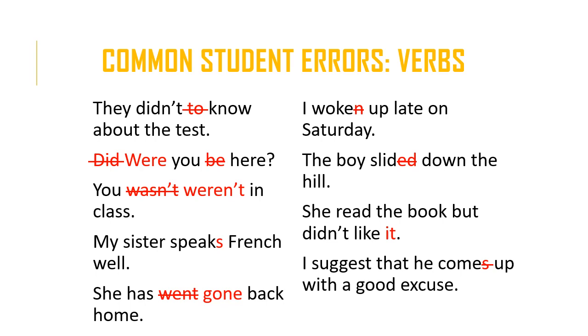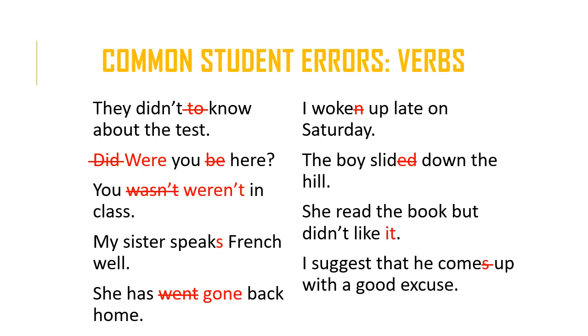My sister speaks French well. So the rule is that if the verb is present simple and the subject is third person singular, we add an S to the verb, so it becomes my sister speaks. Any third person singular subject would be in the same situation.